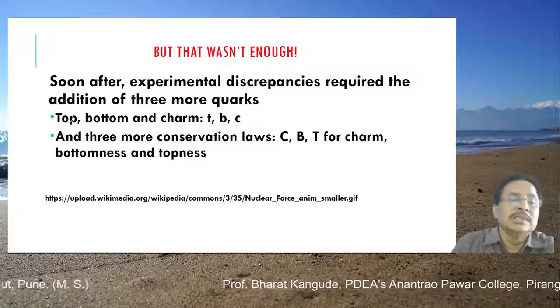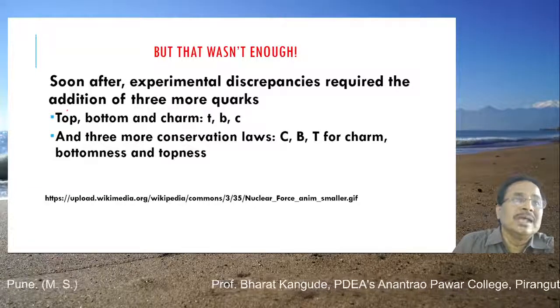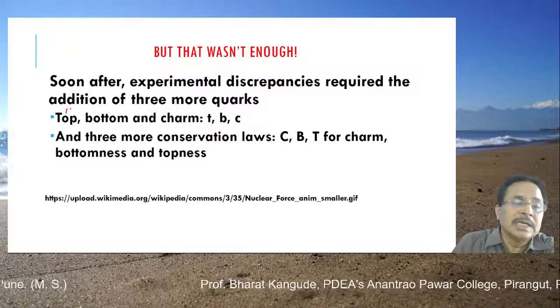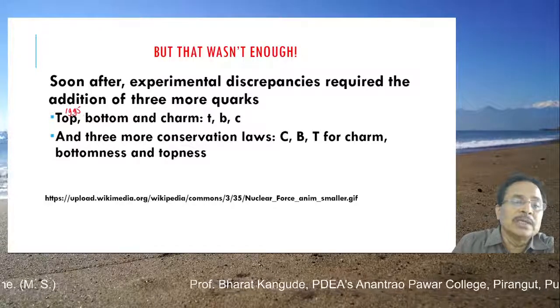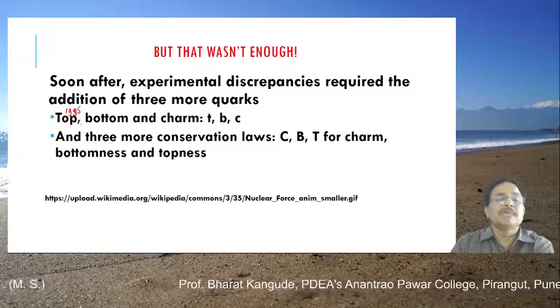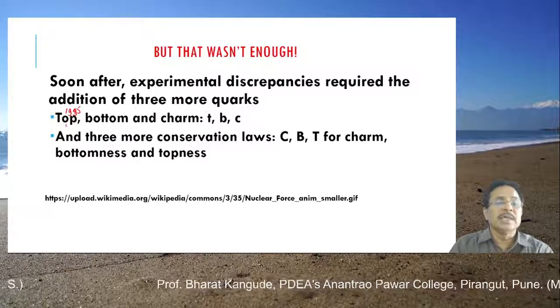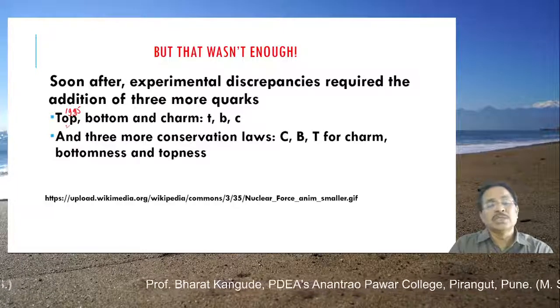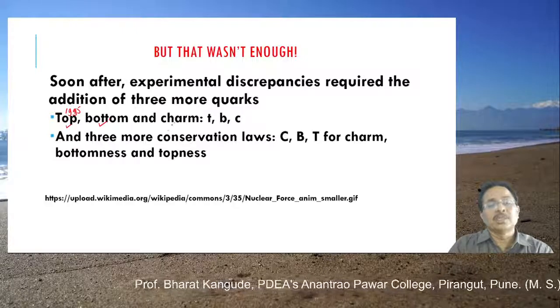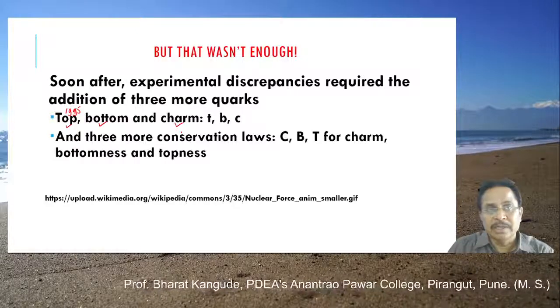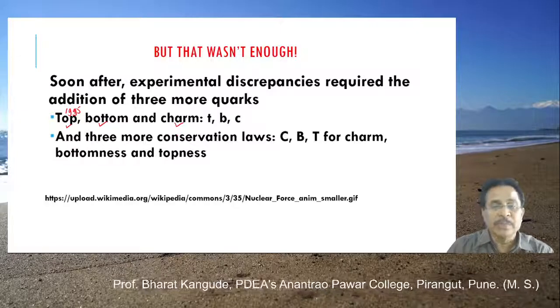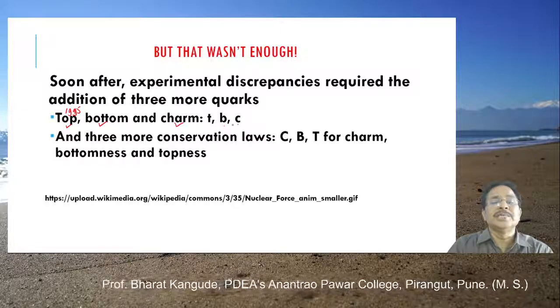Out of that, the top quark was discovered very late, around 1995. Before that, all these quarks were developed, but the top quark was discovered in 1995. So it was proposed earlier, and in 1995 it was discovered. So: top quark, bottom quark, charm quark. Again, the names are very misleading, but no need to worry about that. The symbols used for them are T, B and C.